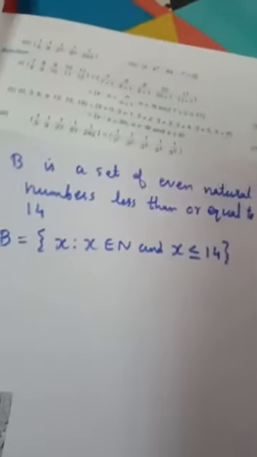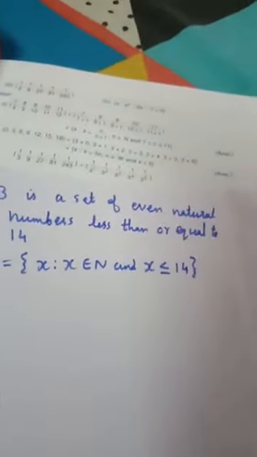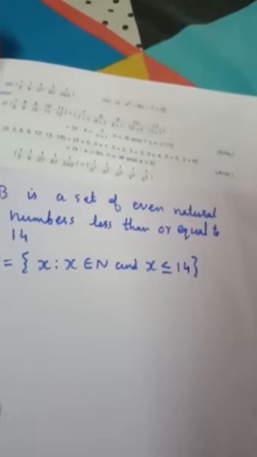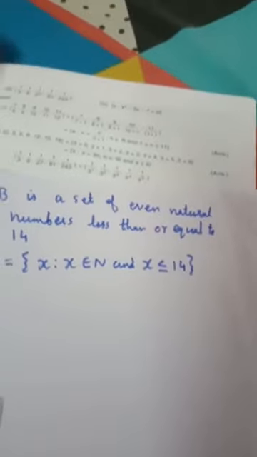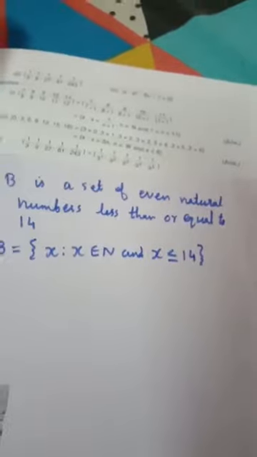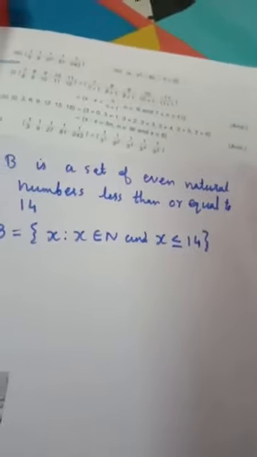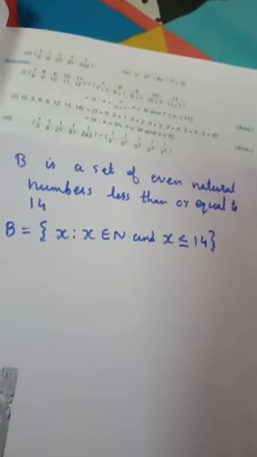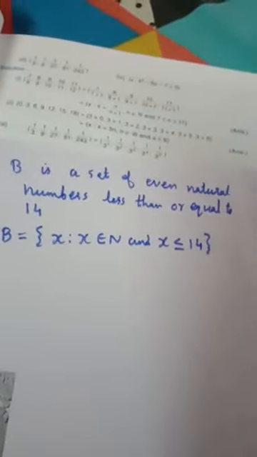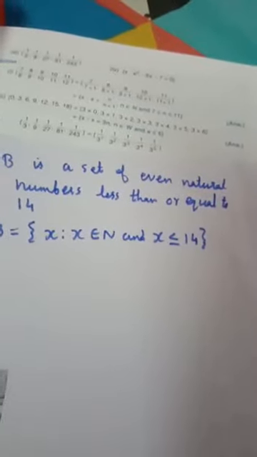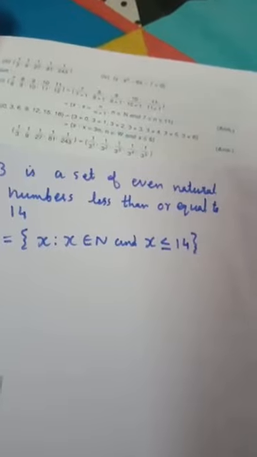So 0 is not included. Sorry, even natural numbers. So 2, 4, 6, 8, 10, 12 and 14, up to 14. We can write it in roster form also. B is equal to, in curly brackets, 2, 4, 6, 8, 10, 12, 14. That is roster form.